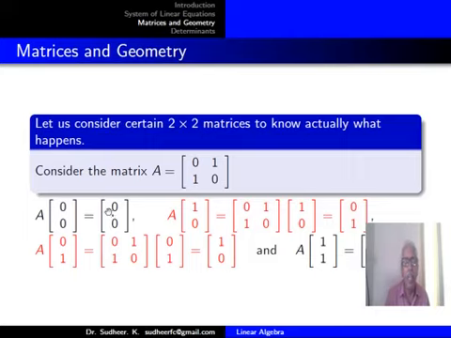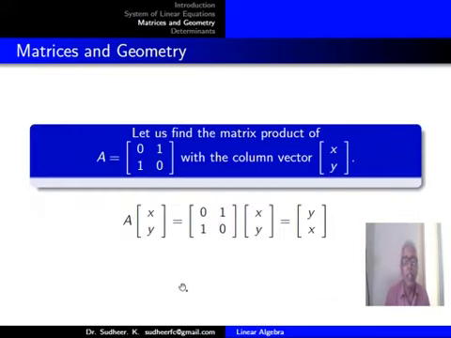So why am I taking these 4 points? I am taking the rectangle or square in the first quadrant: origin, 1 0, 1 1 and 0 1. So you get a unit square in the first quadrant. The 4 corner points are 0 0, 1 0, 0 1 and 1 1. So the unit square gets transformed to what? That we study using this matrix.